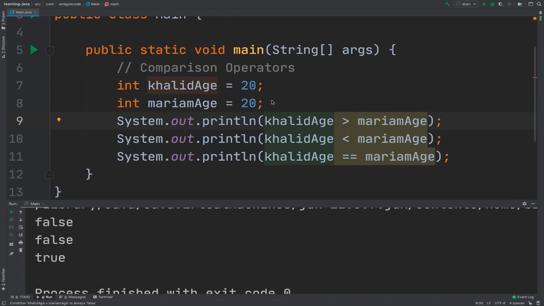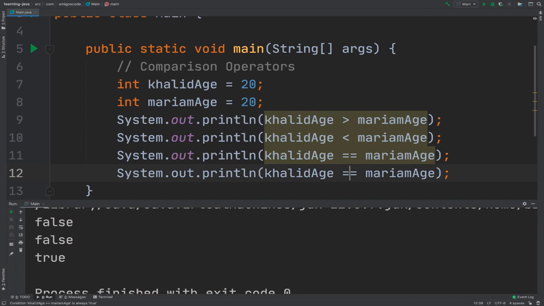The next comparison operator that I want to show you is almost the same as equal. Perhaps you want to say not equal, so you can say an exclamation mark and then equal. So this says Khalid age not equal to Mariam age.